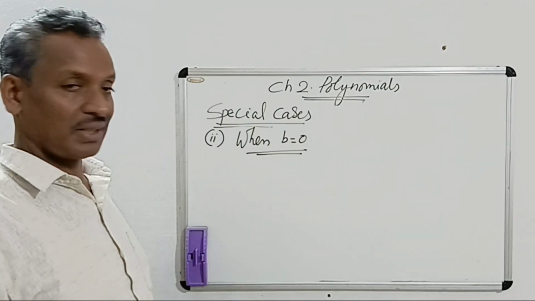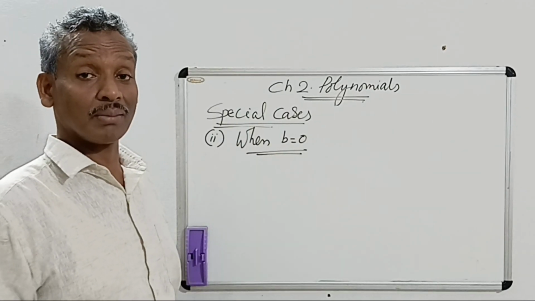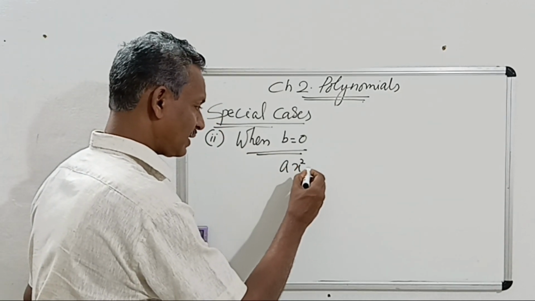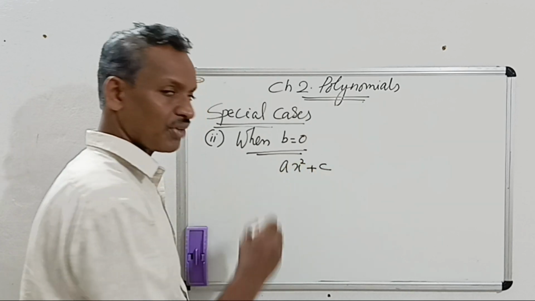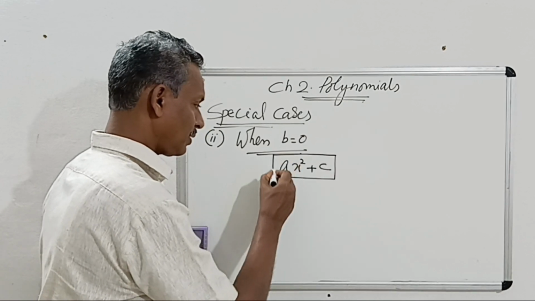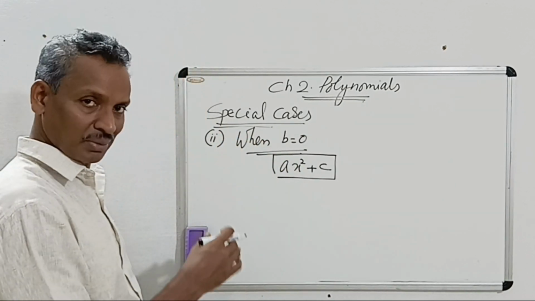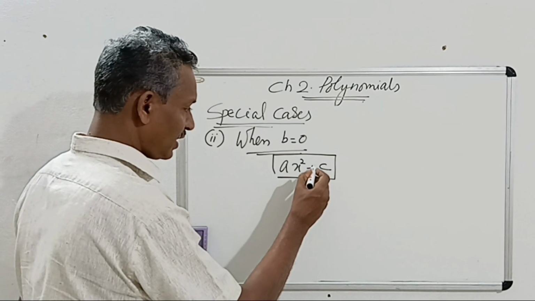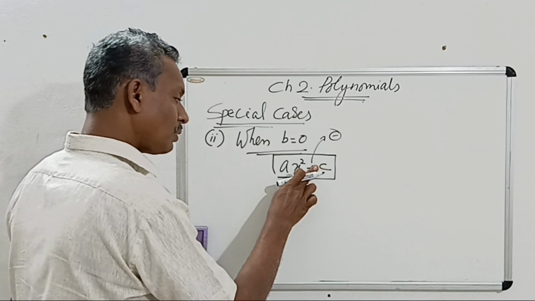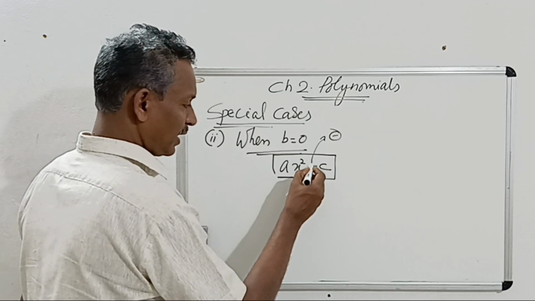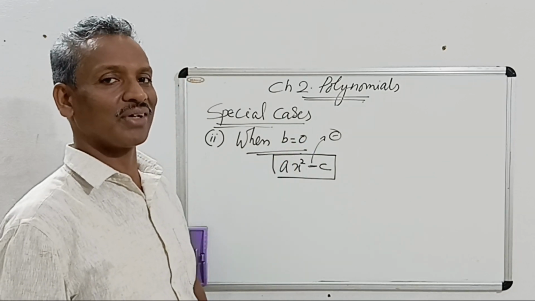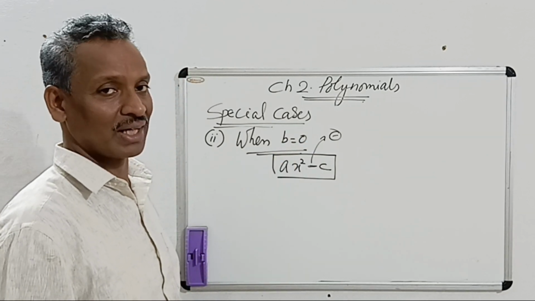The next case is when b is 0, that is the middle term is missing. That means only ax square and c is there. There is no b. How do we do this type of questions? When we do this type of questions, be careful. The sign of c is always negative. It is never positive. It should be negative in all the cases where b is 0. Otherwise, we won't get real values for x. You will get complex roots.